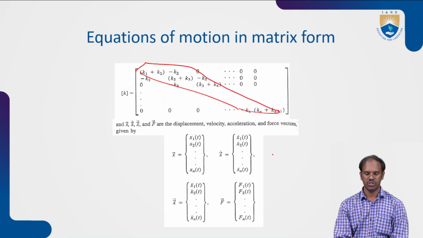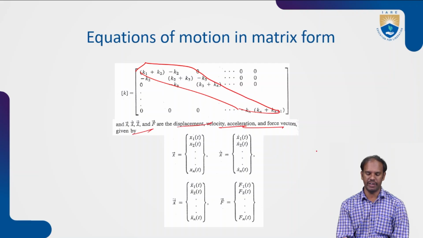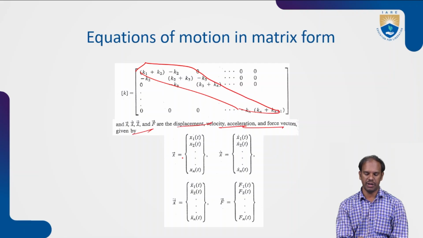So what we get is the displacement, velocity, and acceleration, given by x bar, x dot bar, and x double dot bar, taken as vertical rows.